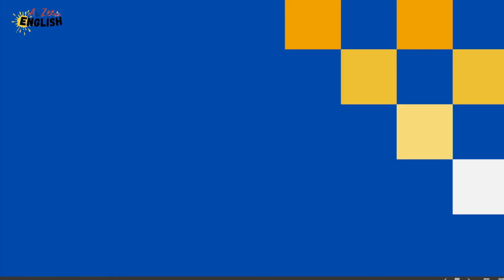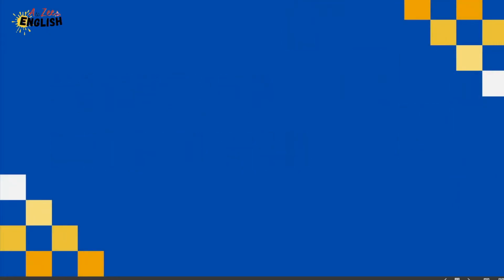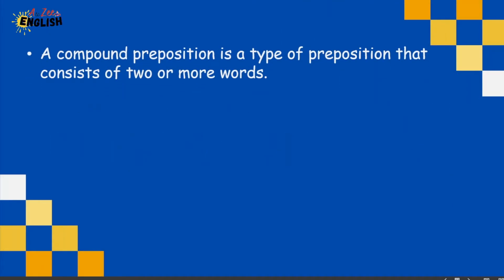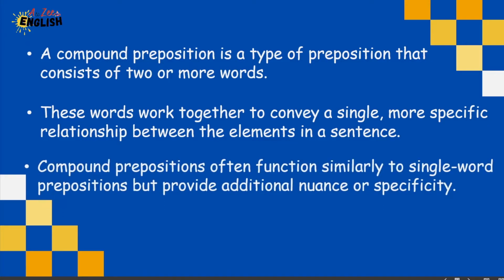In today's lecture, we will discuss compound prepositions. So let's start with the definition of compound prepositions. What they are. A compound preposition is a type of preposition that consists of two or more words. These words work together to convey a single, more specific relationship between the elements in a sentence. Compound prepositions often function similarly to single-word prepositions, but provide additional nuance or specificity.